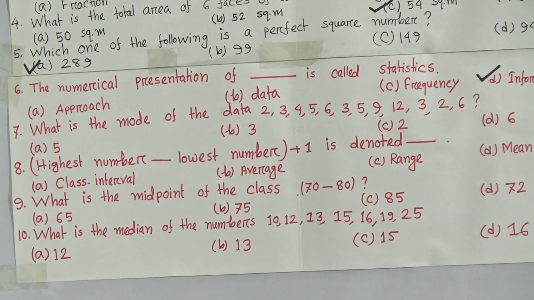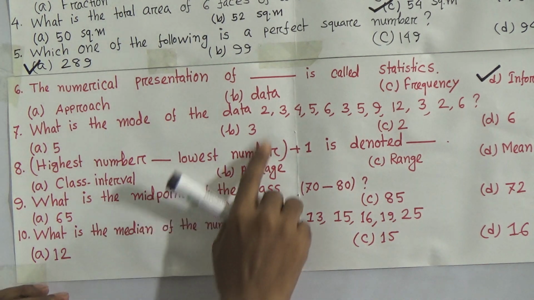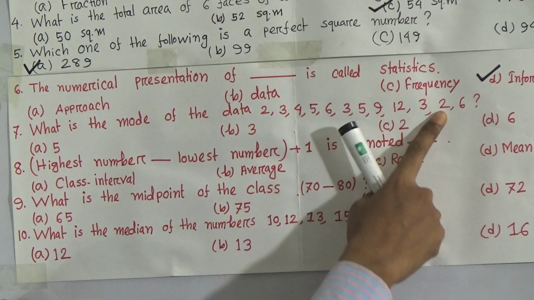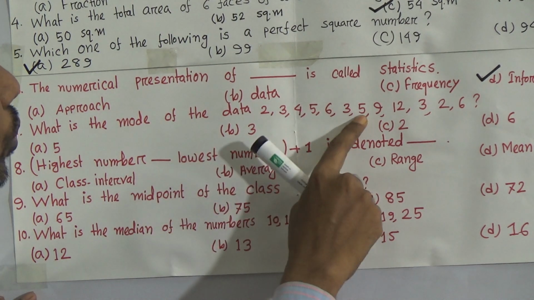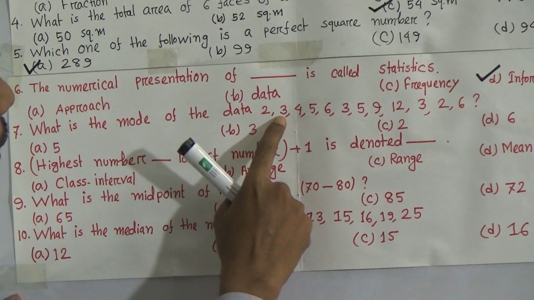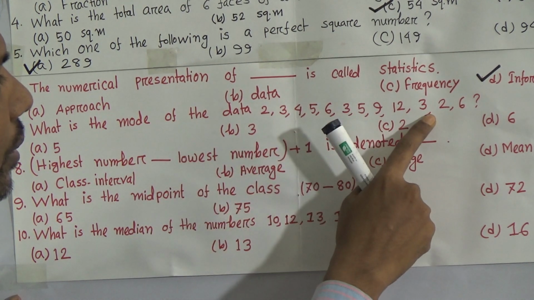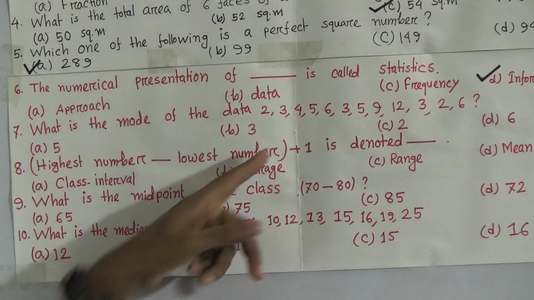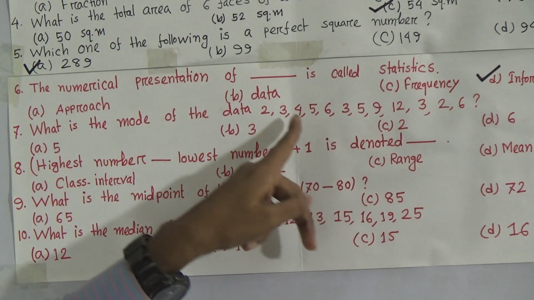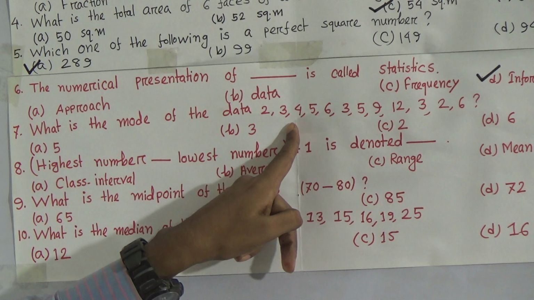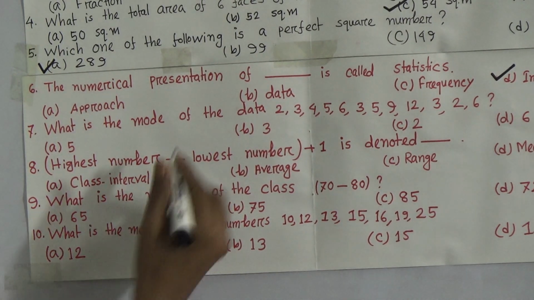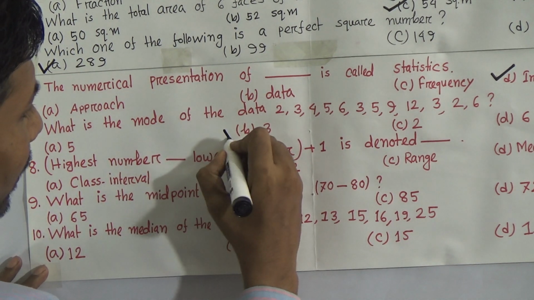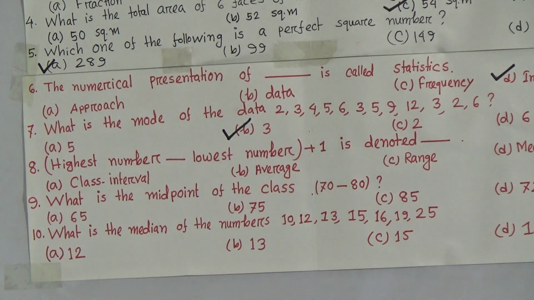Which one comes more frequently? 2 comes 2 times, 5 comes 2 times, but 3 comes 3 times. So the mode of the data is 3. We have got the result, so I have given the tick sign. So option B is correct.